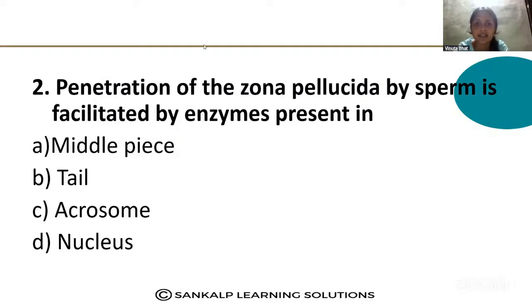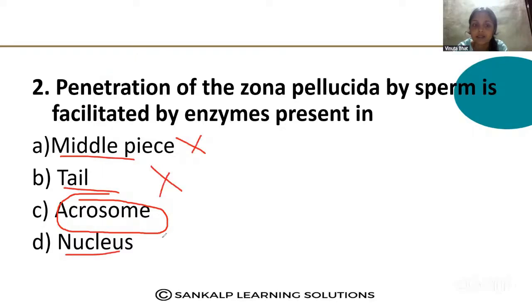This is the direct answer: the penetration of the ovum takes place with the help of the enzymes present in the acrosome. The middle piece, tail and nucleus do not contain the enzymes.